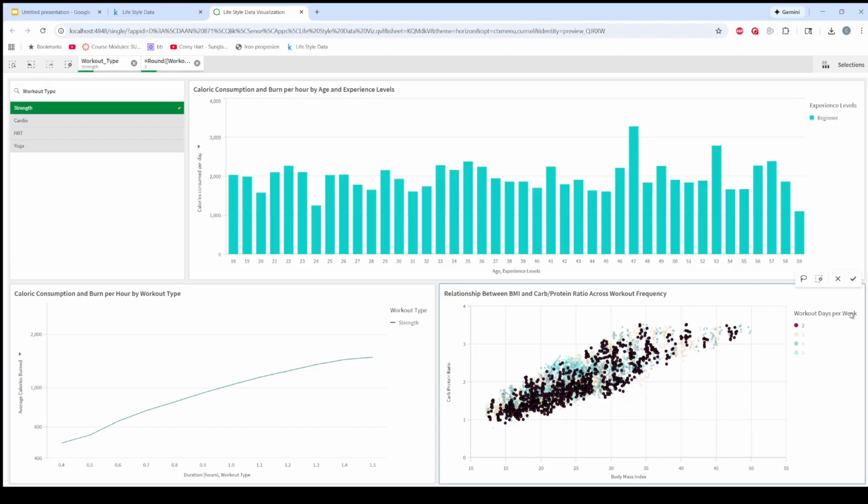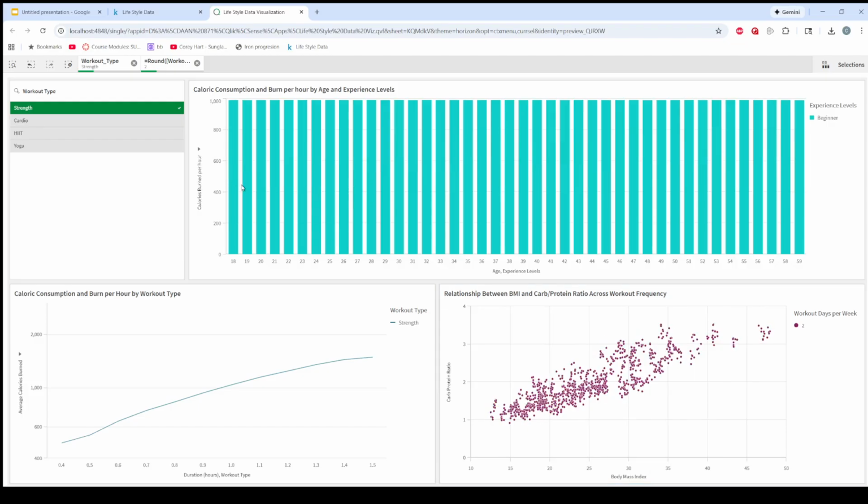And you can say, okay, let's say I'm a 25-year-old individual, and I'm a beginner. Let's change this back to calories burned. Say you're a 25-year-old individual and you're a beginner.